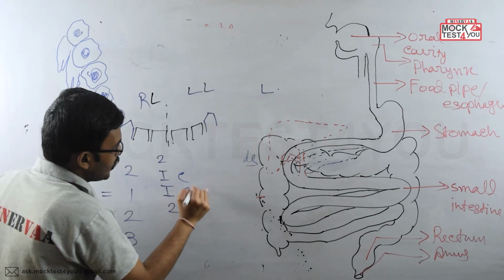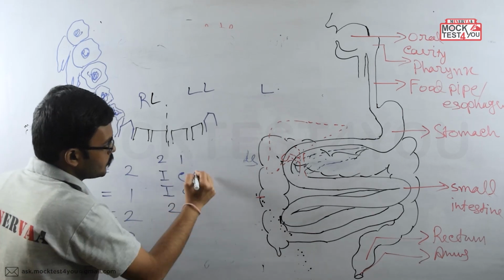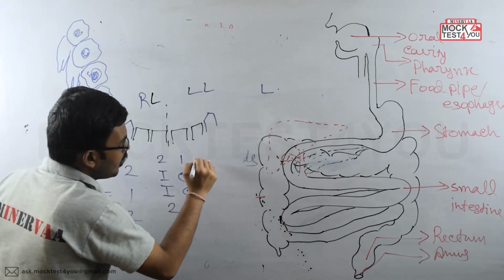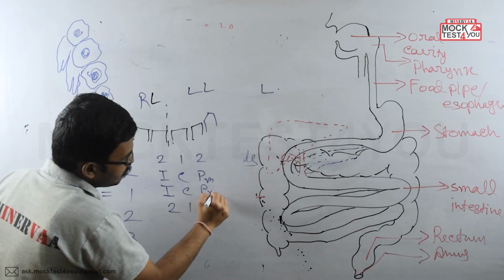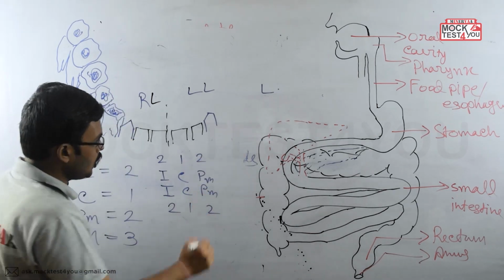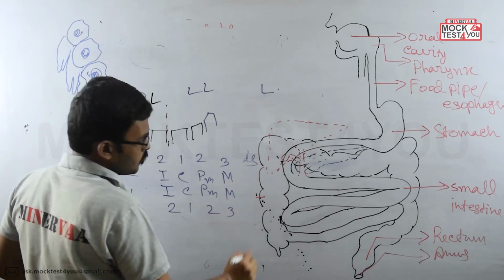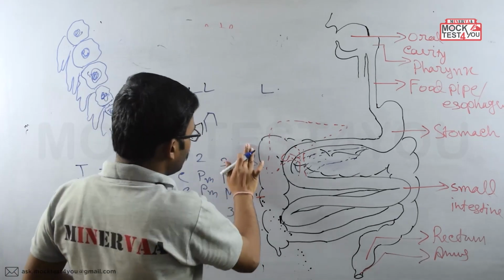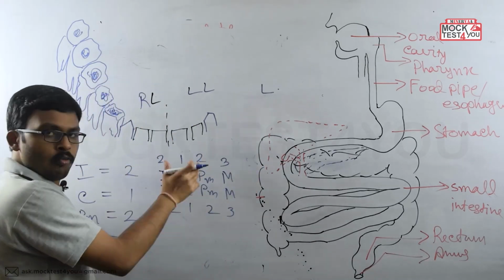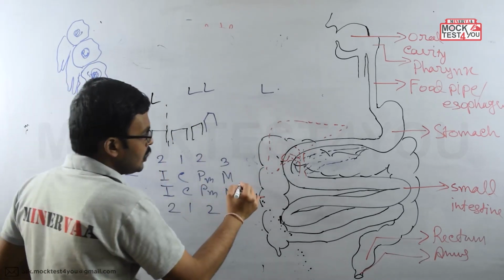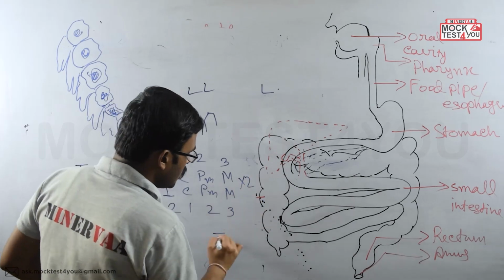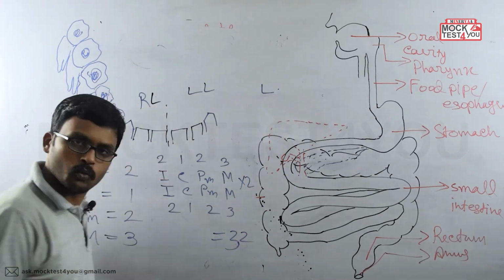Canine 1 and 1 on upper jaw and lower jaw. Premolar 2 and 2 on the upper jaw and lower jaw, and molar 3 and 3 on the upper jaw and lower jaw. So altogether on one side 16 teeth, into 2, equals 32 teeth that we have.